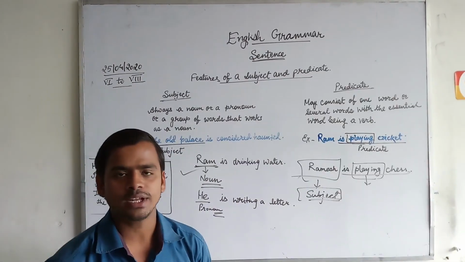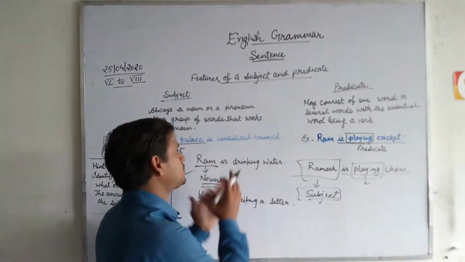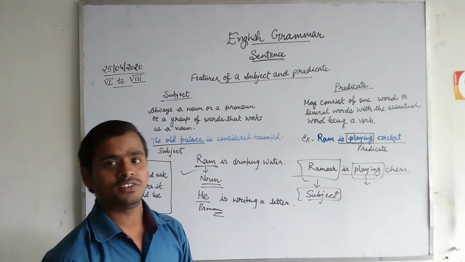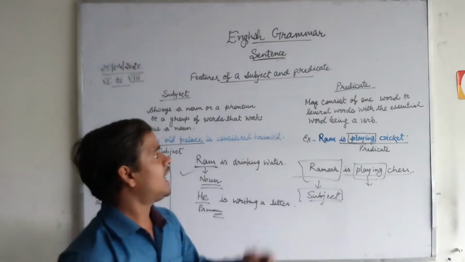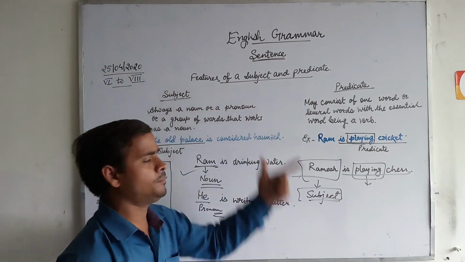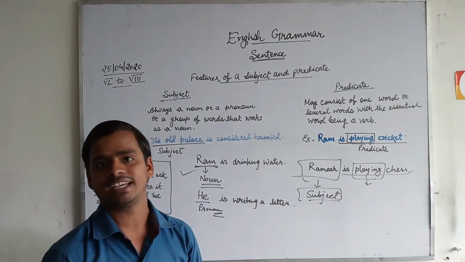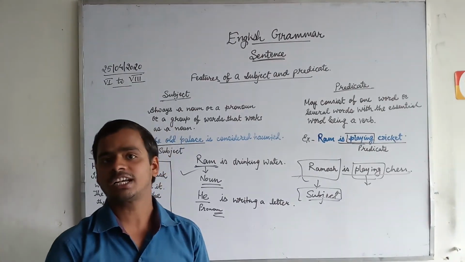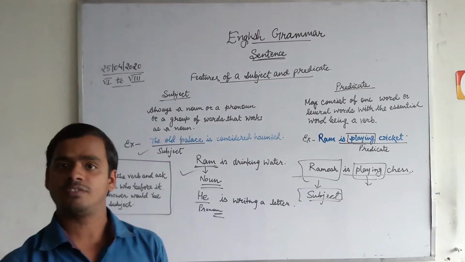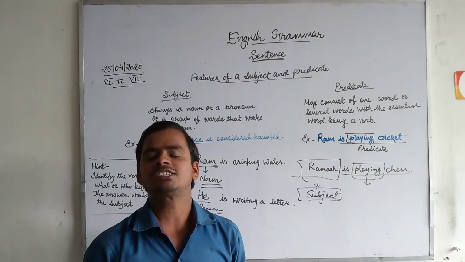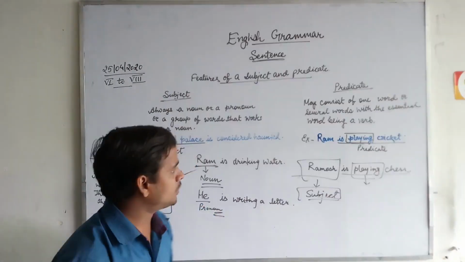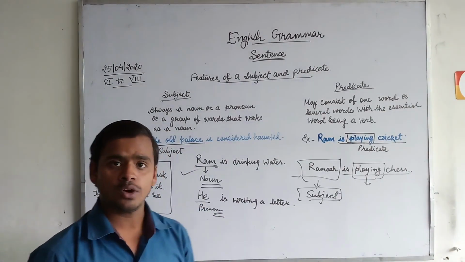And my dear students, not only this much do we have to study in sentence, we have a lot of things to study. After this topic, subject and predicate, we will learn about object, direct object, indirect object, and complements also. But now this is the time to let you know one more thing.